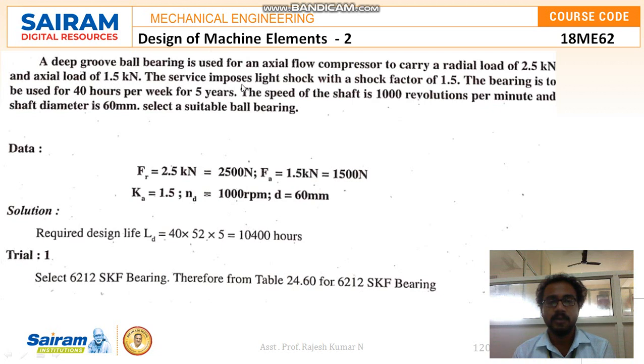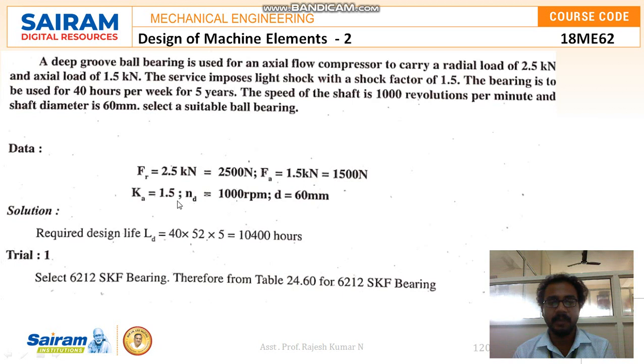The service imposes light shock with a shock factor of 1.5. The bearing is to be used for 40 hours per week for 5 years. The speed of the shaft is 1000 revolutions per minute and the shaft diameter is 60 mm. Select a suitable ball bearing.